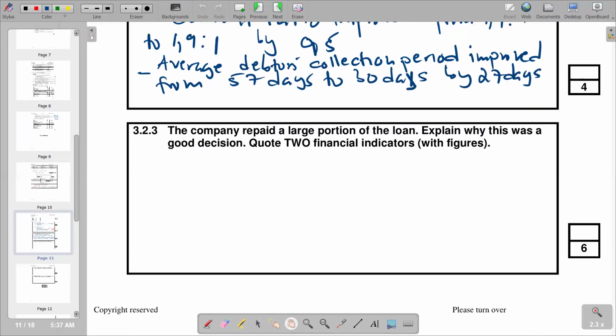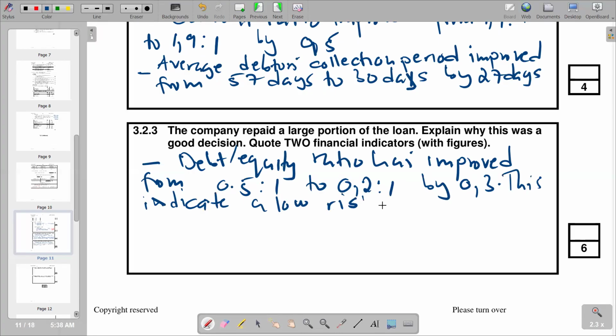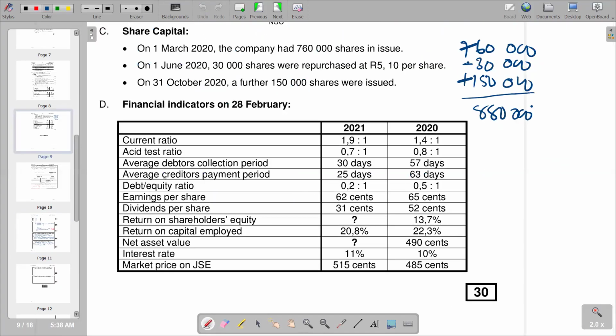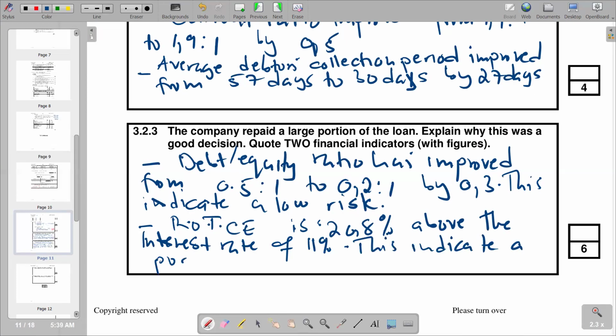We come here on the first point to 0.2 to 1 by 0.3. And we can just add on that the return on total capital employed is above our interest rate, indicating a positive gear. So we can as well try to put that as our second point on total percent above the interest rate.